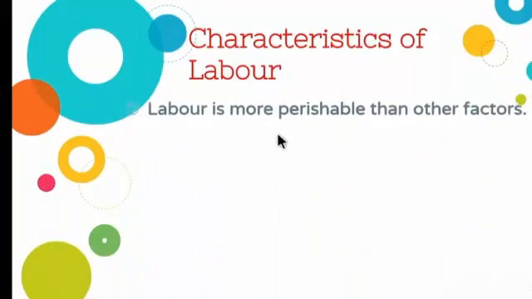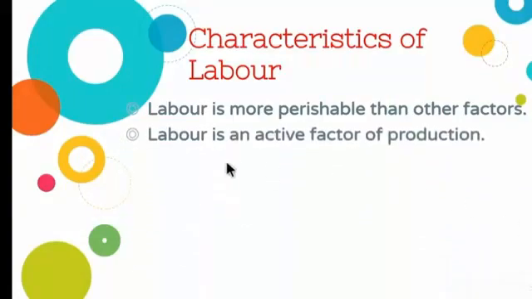First, labor is more perishable than other factors. So far we have seen only one factor, that is the primary factor, land. In land, the first feature is it is imperishable. Imperishable means it cannot be destroyed, whereas labor is perishable. Perishable means it can be destroyed or changed. For example, if a person working in a particular company gets a good offer in another company, he can switch over the working place. So labor is perishable, so he can change often.